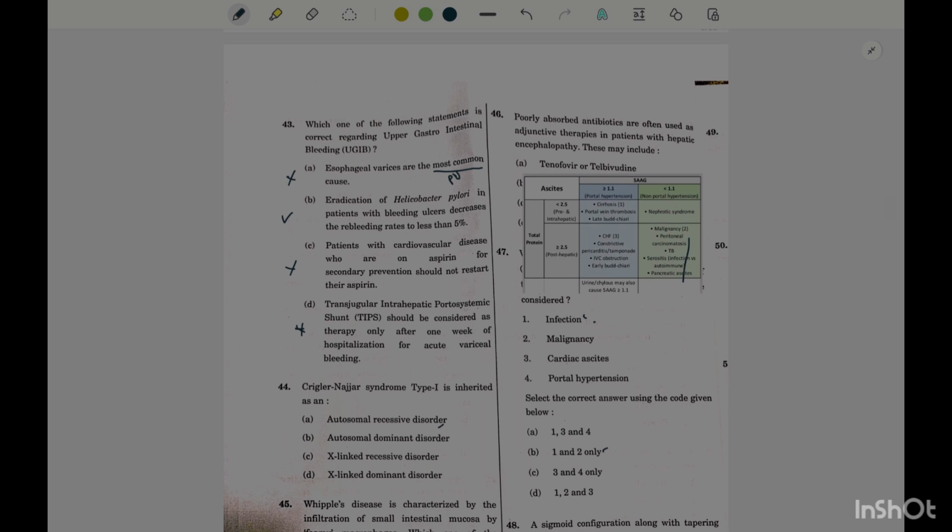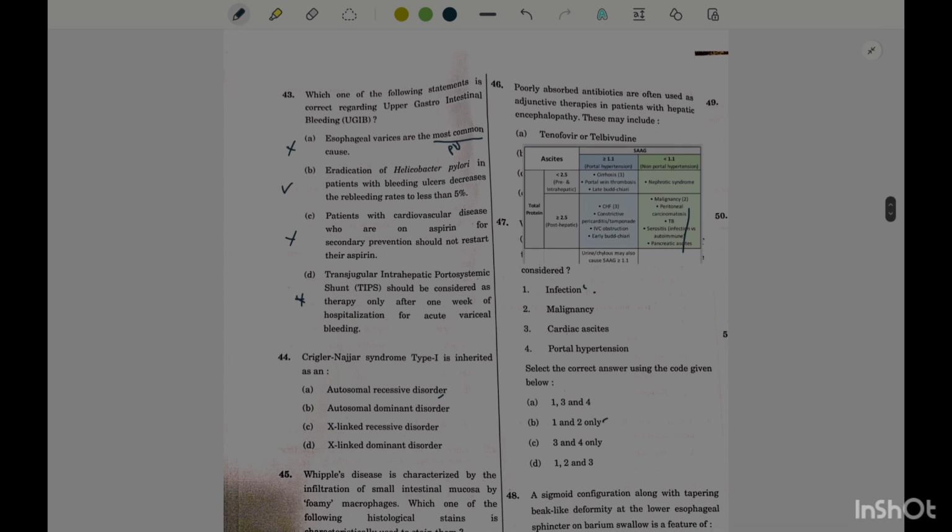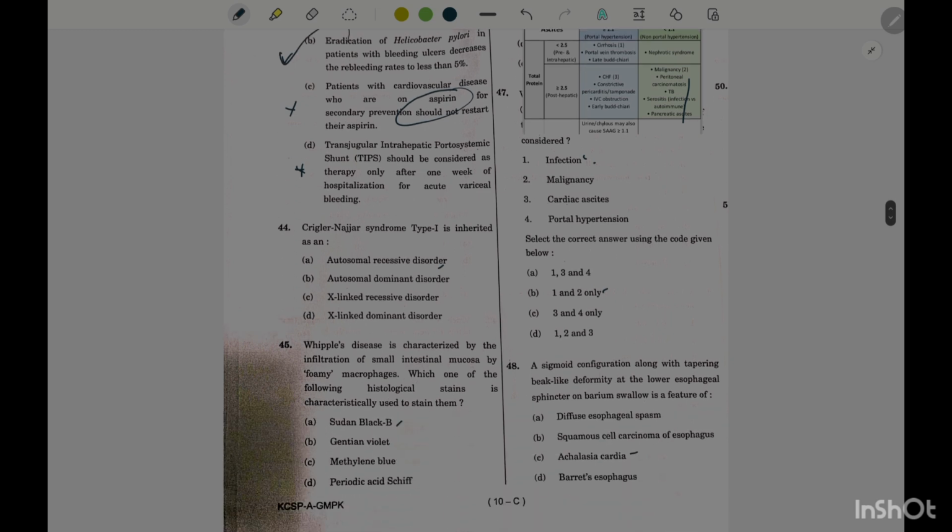Which of the following is correct regarding upper GI bleeding? Esophageal varices is the most common cause. No. Peptic ulcer is the most common cause of upper GI bleed. Patients with cardiovascular disease who are on aspirin for secondary prevention should not stop it. Aspirin should be continued in a patient with upper GI bleed. TIPS should be considered as a therapy only after 1 week of hospitalization for acute variceal bleeding. This is not correct. Eradication of H. pylori in a patient with a bleeding ulcer decreases the rebleeding rate to less than 5%. This is the correct answer.